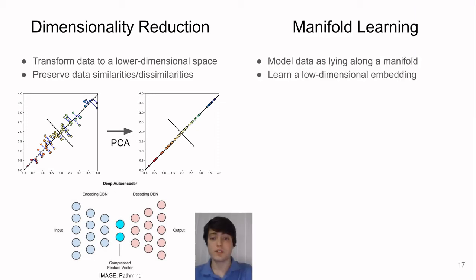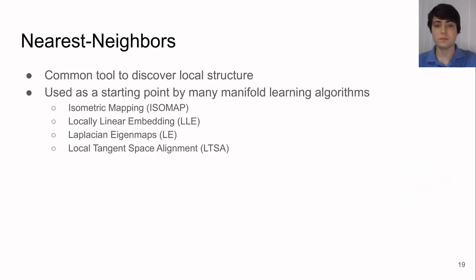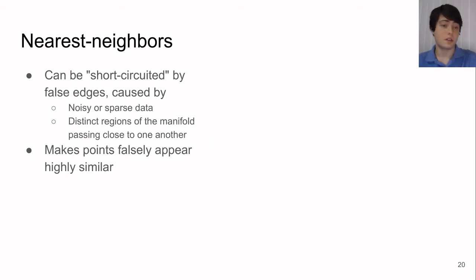I'll be focusing specifically on manifold learning, where the data is modeled as lying along some manifold and we try to find a low-dimensional embedding. Intuitively, you can think of this as taking a high-dimensional surface and trying to flatten it out or unroll it. Most manifold learning algorithms begin with a nearest neighbor search. It's a common tool that's used to discover local structure. However, it can sometimes make false correspondences. In other words, it's short-circuited by false edges.